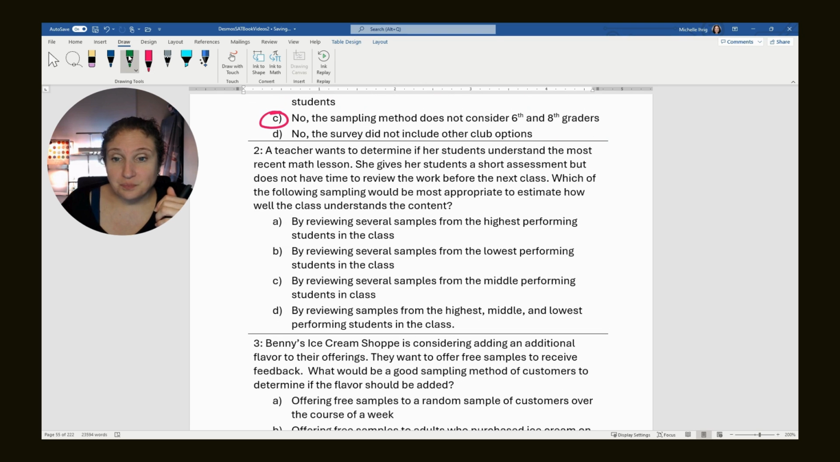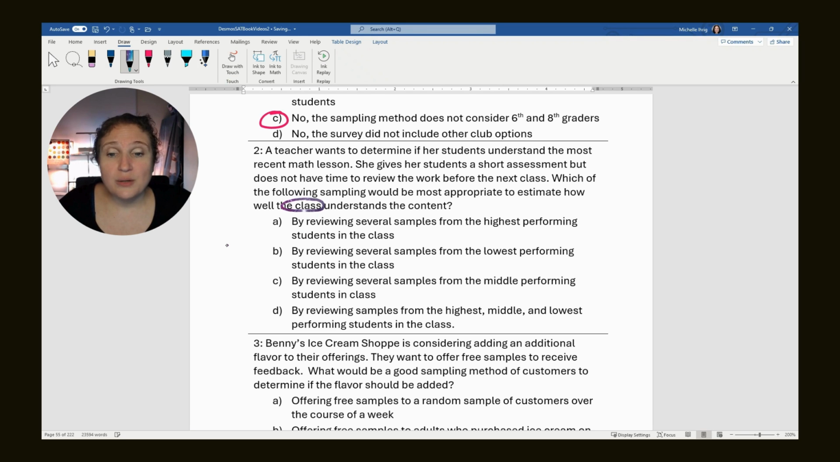A teacher wants to determine if her students understand the most recent math lesson. She gives her students a short assessment, but does not have time to review the work before the next class. Which of the following sampling would be most appropriate to estimate how well the class understands the content? So basically, I do this all the time, but I collect data and I look at it immediately because I use quizzes and Blooket and Kahoots. But basically, she gave the kids a task. She's like, wow, I can't grade 30 papers by tomorrow. How can I see if my kids understood it? So we want to see how the whole class did.